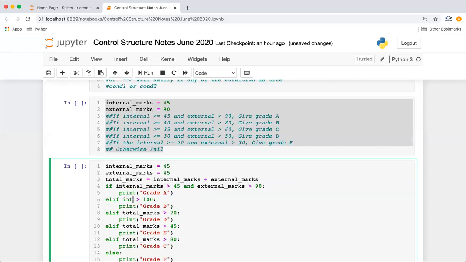Similarly, if the internal marks is greater than or equal to 45, sorry, the second condition is equal to 40, and external is greater than 80, we'll give him a grade B. And similarly, we can use the AND operator for if internal marks is greater than or equal to 35 and external marks is greater than 60, it will come as a grade C.